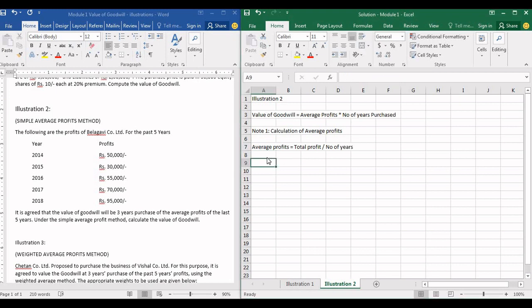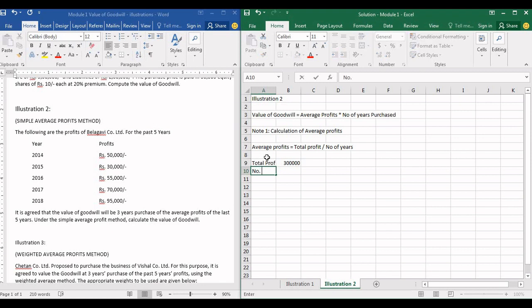So guys, let us find out the value of total profit. Total profit is equal to profit of all 5 years, which is 50,000 plus 30,000 plus 55,000 plus 70,000 plus 95,000, which comes up to 3 lakh rupees.